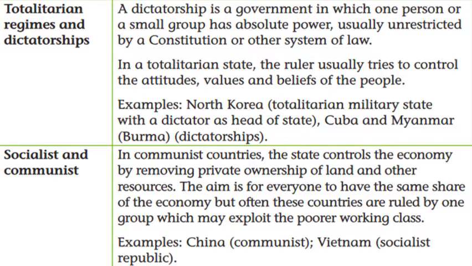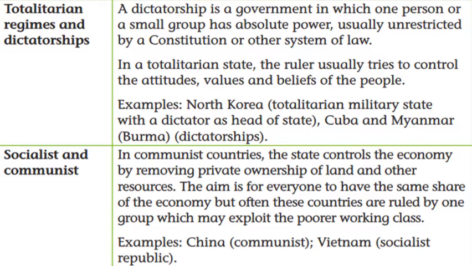So these kinds of governments are usually in North Korea, China, Cuba, Myanmar, particularly Myanmar. Then some countries in South America. So they are totalitarian regimes.